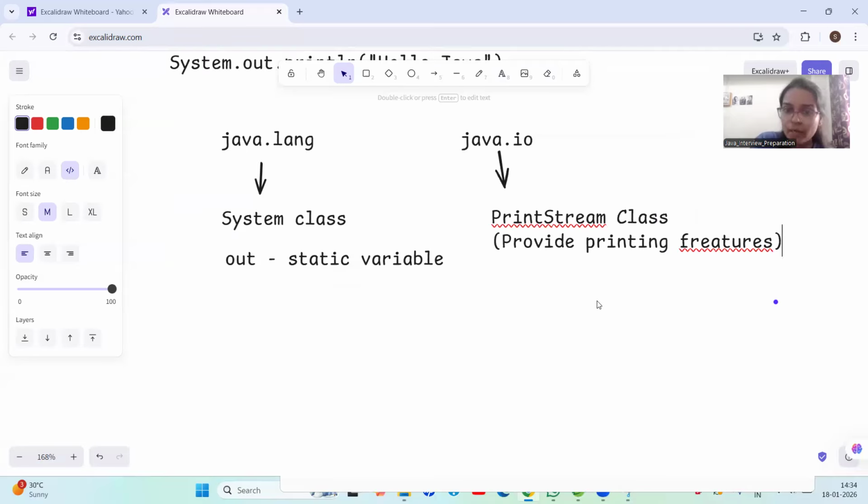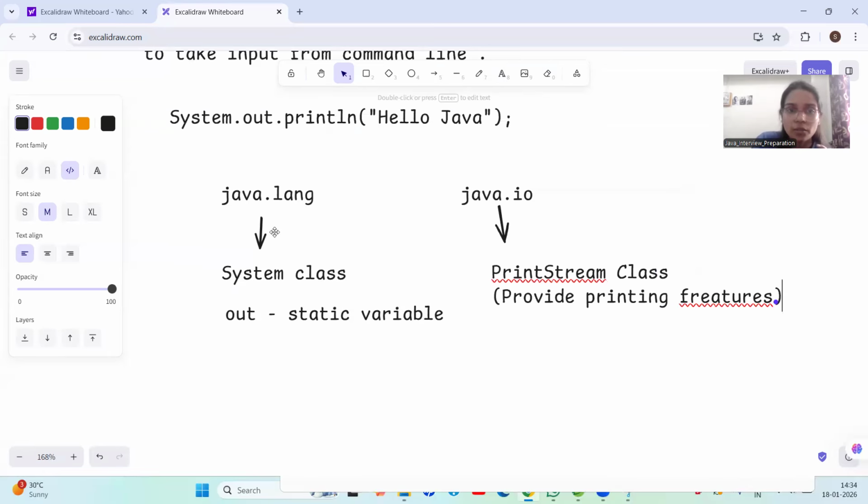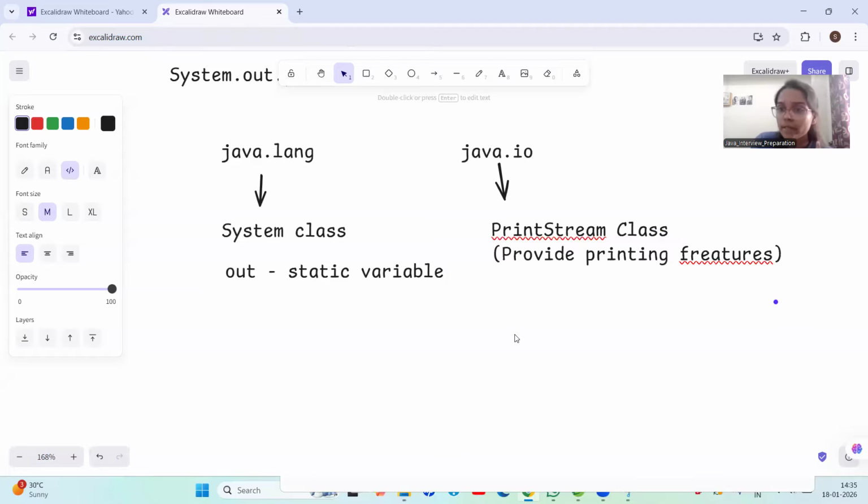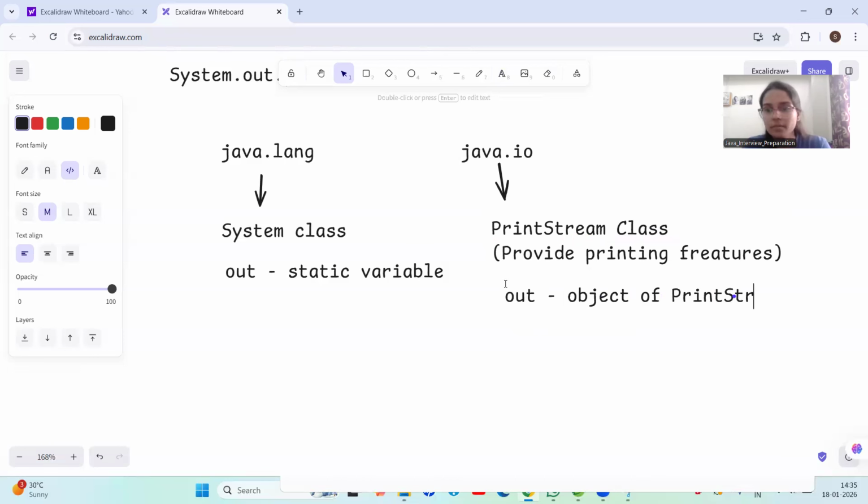In this PrintStream class, there is out. Here we have written out. This out is an object of the PrintStream class.